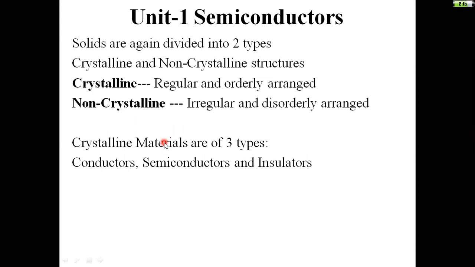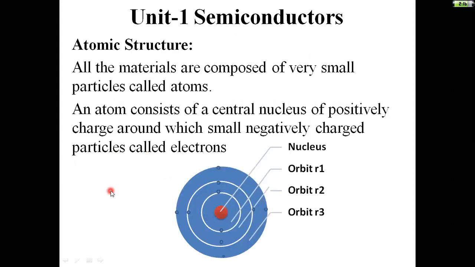Crystalline materials are again divided into three types, that is conductors, semiconductors and insulators. This is the basic division acquired from the crystalline structures. And this is the basic atomic structure. You have already seen this atomic structure, Bohr's atomic model, in intermediate. I'm just giving a brief idea regarding that.